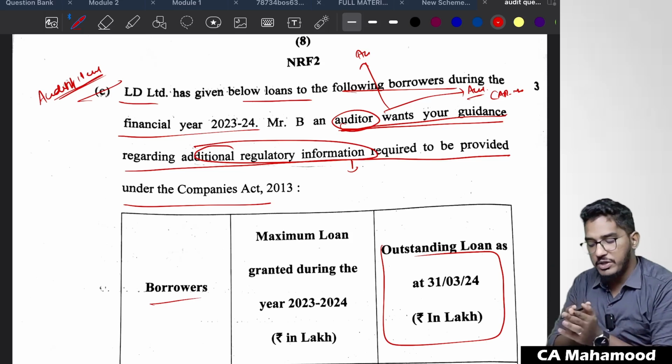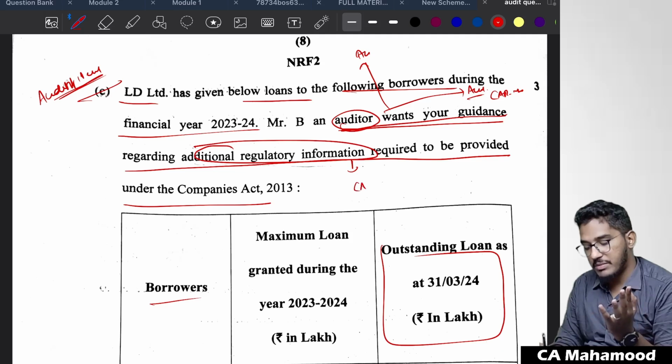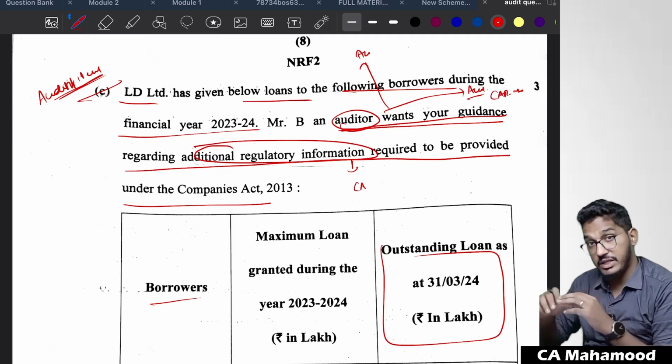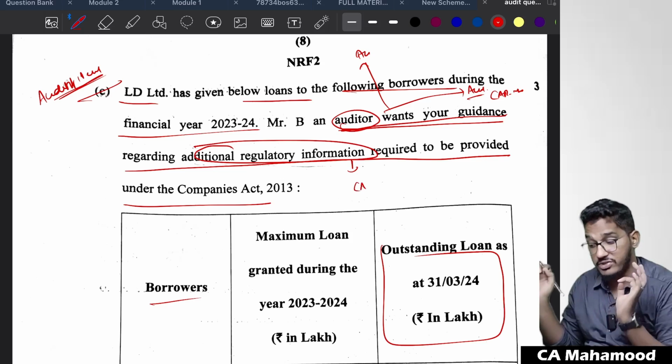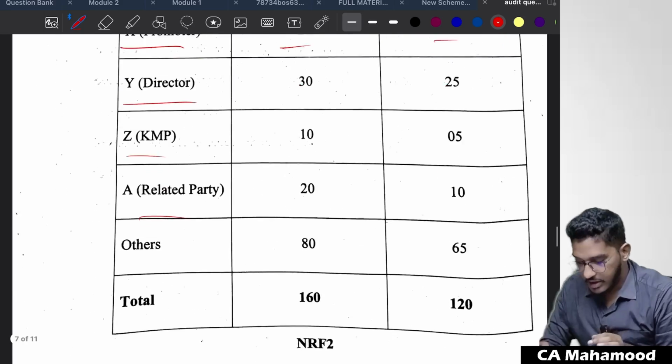Clear? So this is a little bit of a gray area, but according to me, they are asking more about the company's disclosure information. But even if you have written the CARO related points also, some points will match. You still have a chance of scoring the marks. Next one.